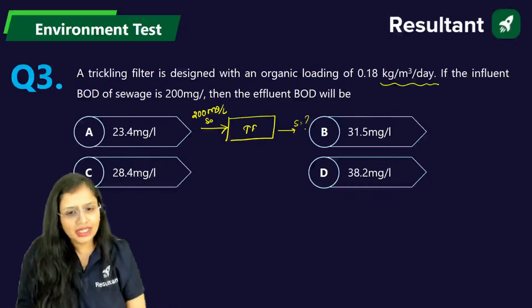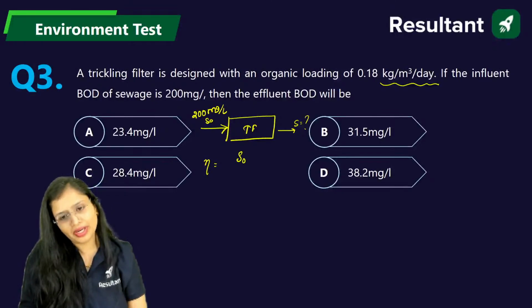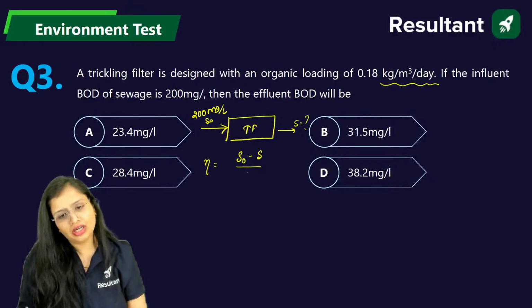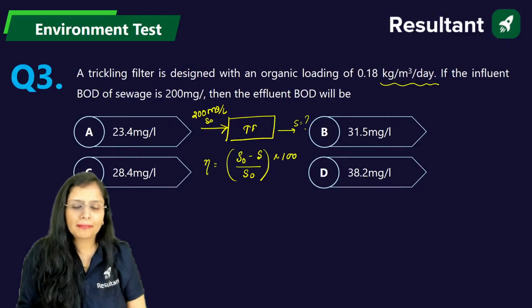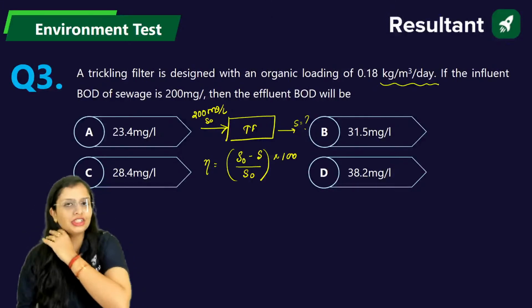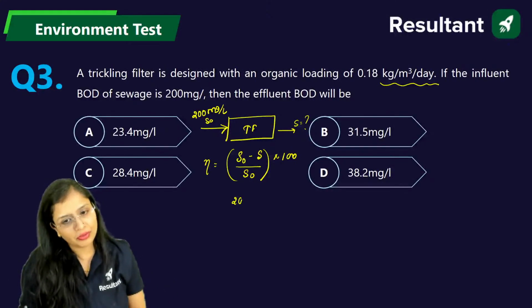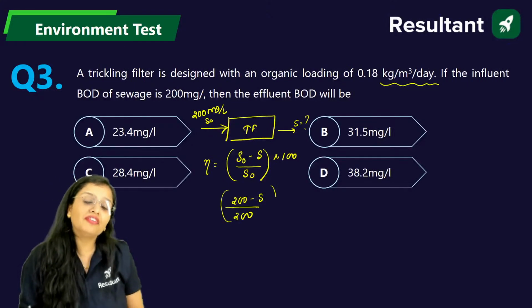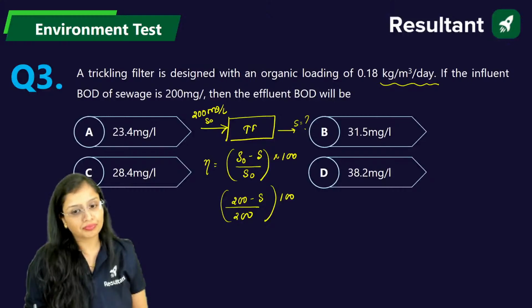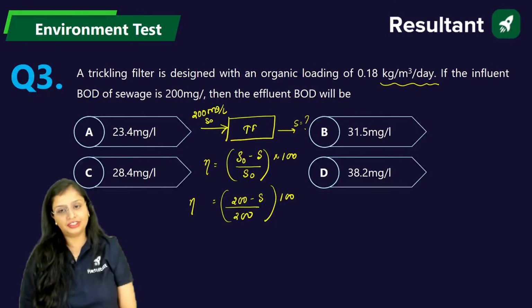Now you know that if we calculate the efficiency of the trickling filter, it is influent minus effluent upon influent into 100. Correct? But one equation, two unknowns, you will not be able to solve. Why? In this question, influent BOD is given, effluent you want to calculate, and efficiency is also not given to you. Okay, so first we have to calculate the efficiency.